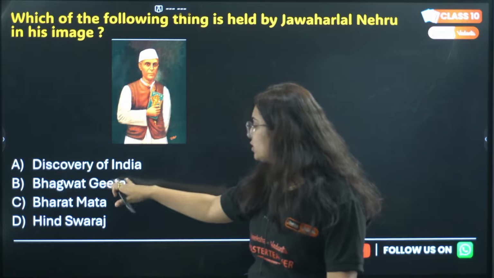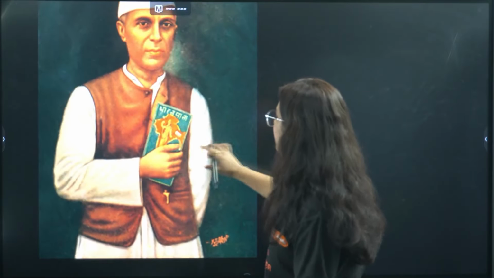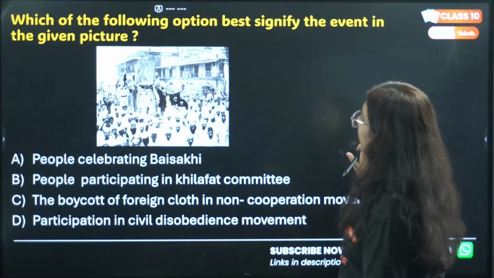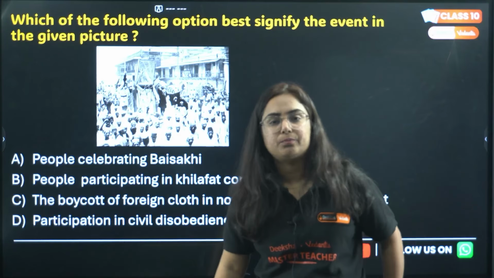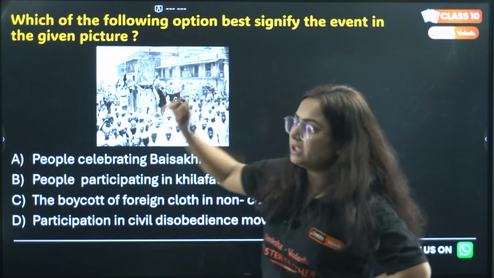This book is not the Bhagavad Gita. Rather, there is a picture of Bharat Mata here. The map of India is drawn and the picture of Bharat Mata is there. Next one: which of the following options best signify the event in the given picture?